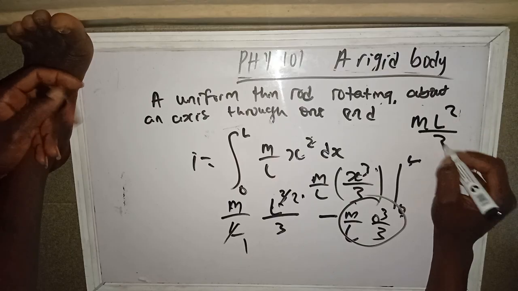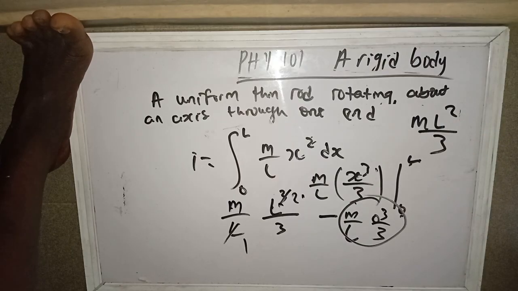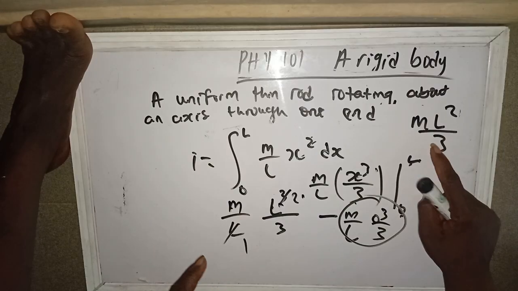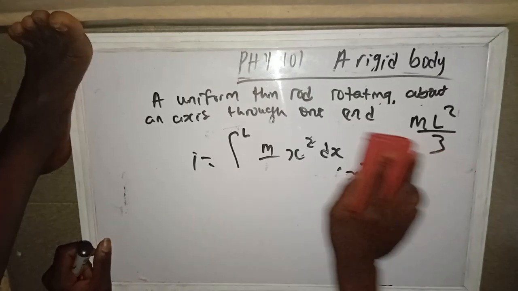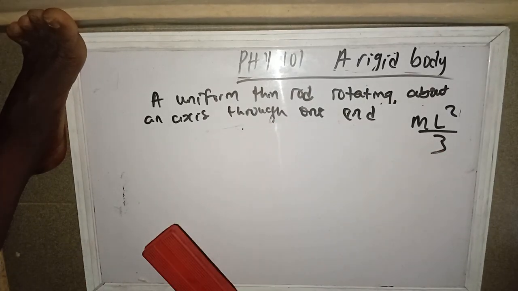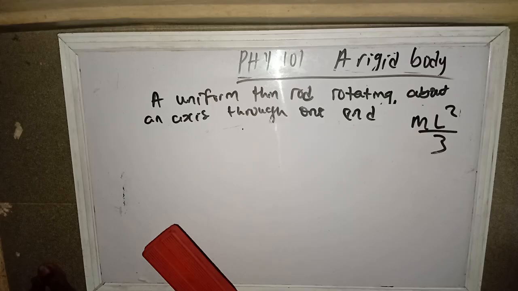So when a thin rod rotates about its axis at the center, you have ml square over 12. At one end, you have ml square over 3. Just take note of those formulas. They are very, very much important.